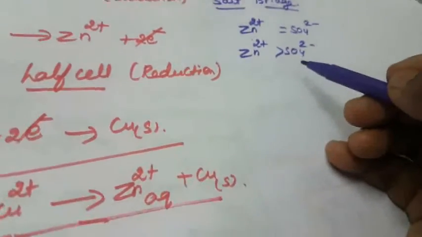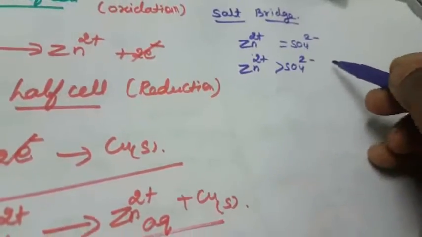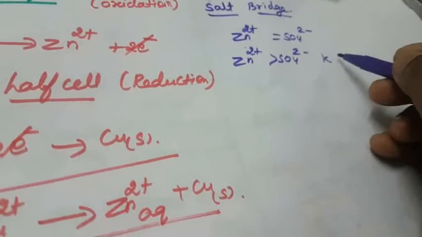So in order to maintain neutrality, we add an agar-agar gel containing potassium chloride.